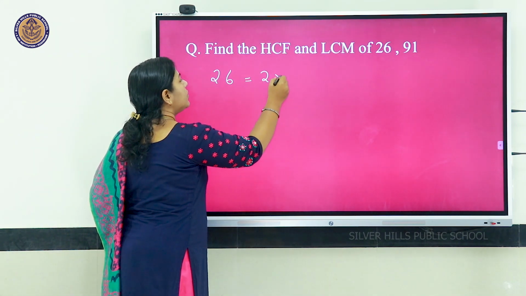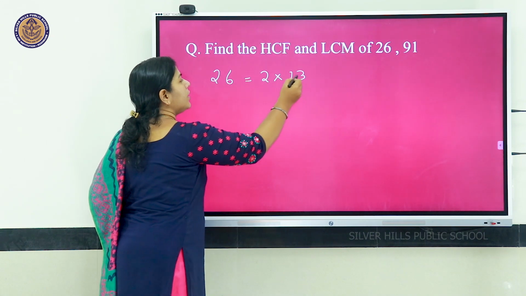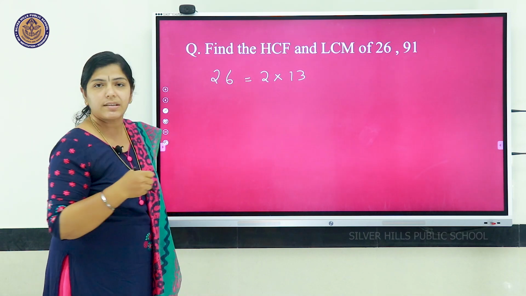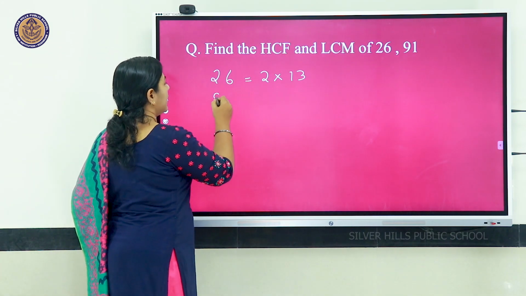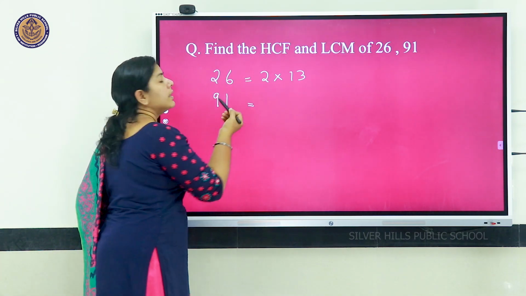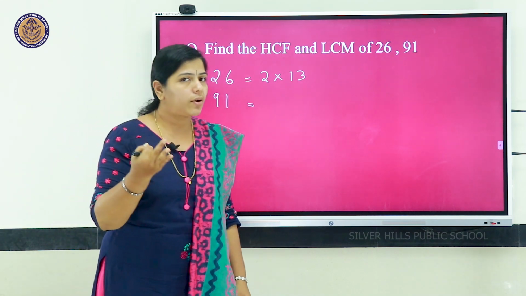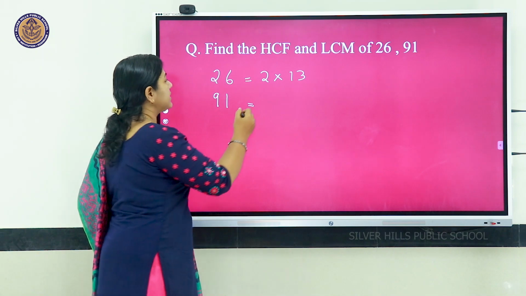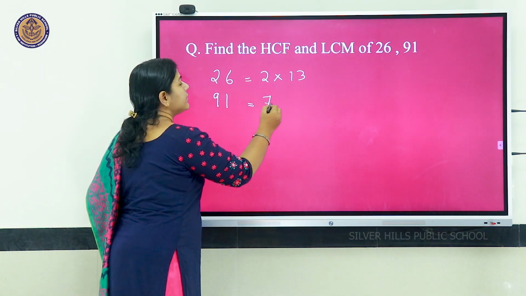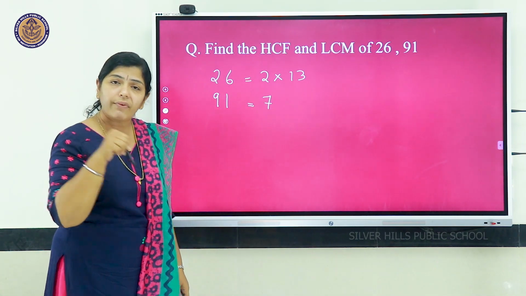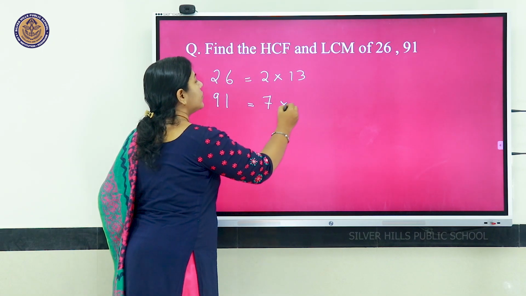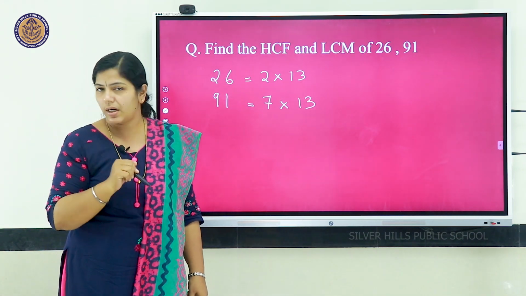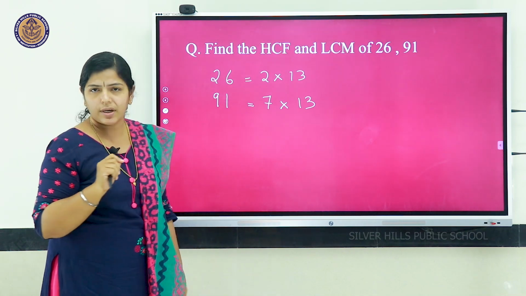So 2 into 13, only two factors, that is 2 and 13. 2 into 13 is 26. Then 91. 91, 2 is not divisible, 3 not divisible, 4 not divisible. Like that, when we check, 7 is divisible, that is 91 is divisible by 7. 7 is a factor. It is 7 into 13. 7 into 13 is 91. No other factors for 91.